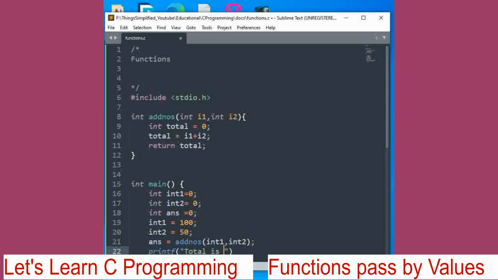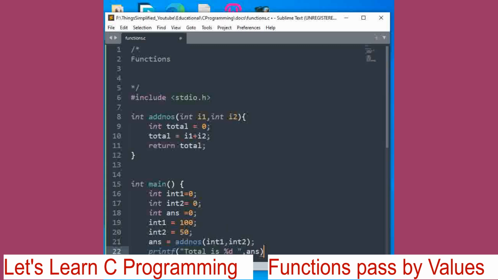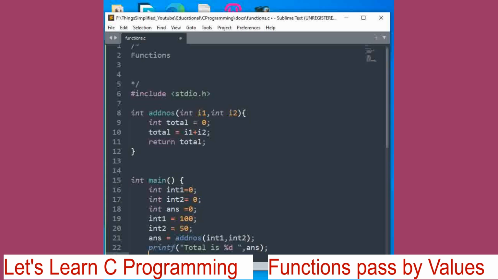Total is percent %d comma answer, semicolon, backslash n. We will print two numbers as well as the answer.